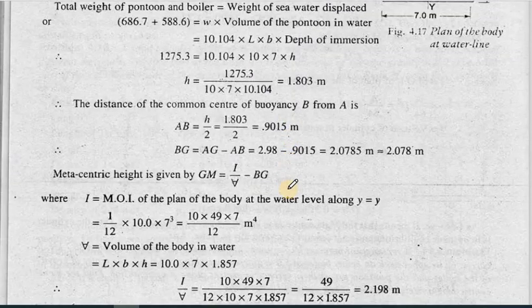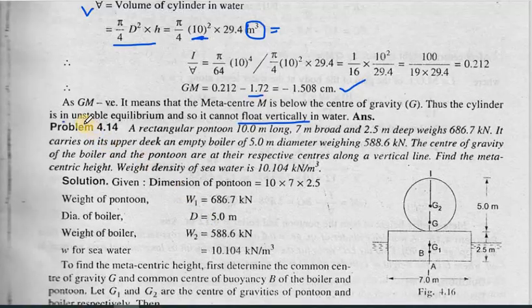Then we'll see the next numerical. After that, we will conclude. A rectangular pontoon, 10 meter long, 7 meter broad, and 3.5 meter deep, weighs 686.7 kilonewton.